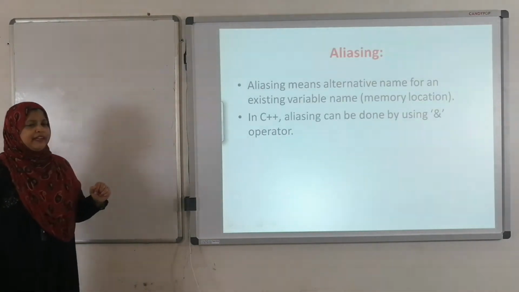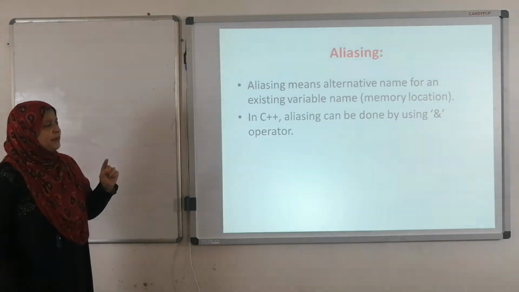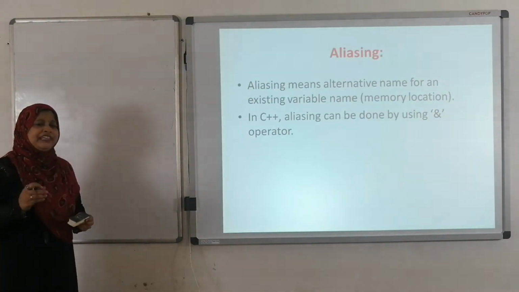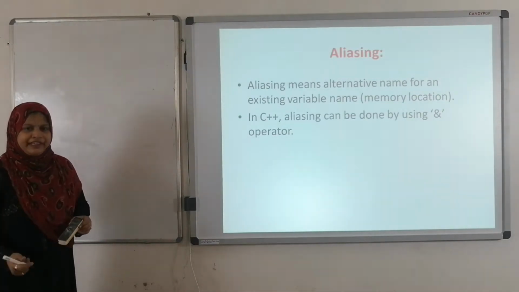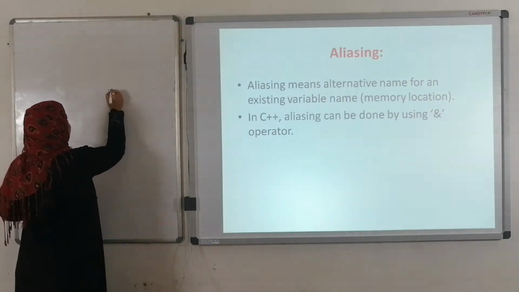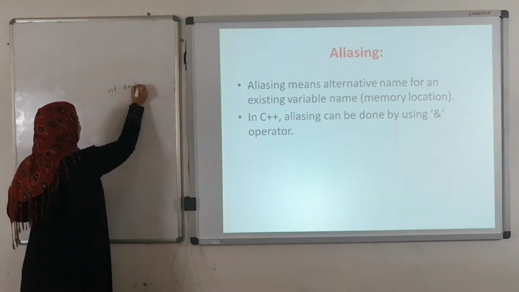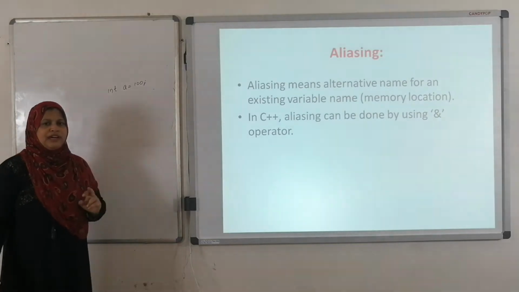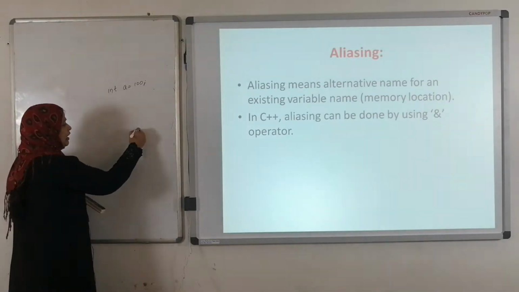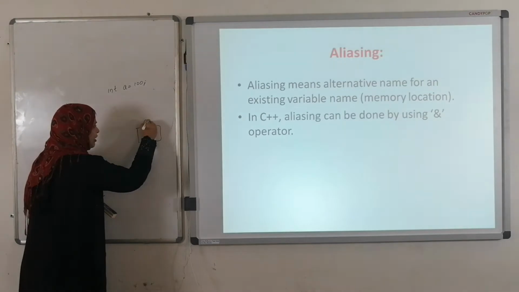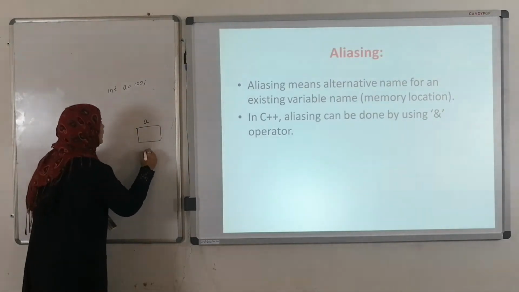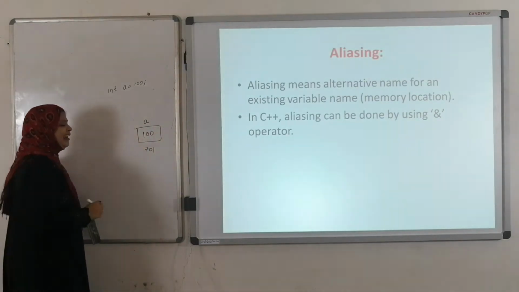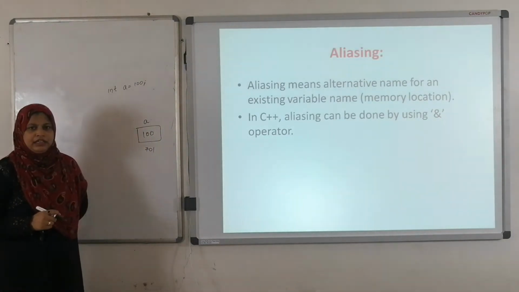Before going to explain the third part, here I am going to explain what you mean by aliasing. Aliasing means here we are going to give the alternative name to the variable. See here, for example, int a equals to 100. Whenever we write int a equals to 100, what does it mean? Here, system is going to allocate variable a at address 701 memory location, value of a is 100, right?